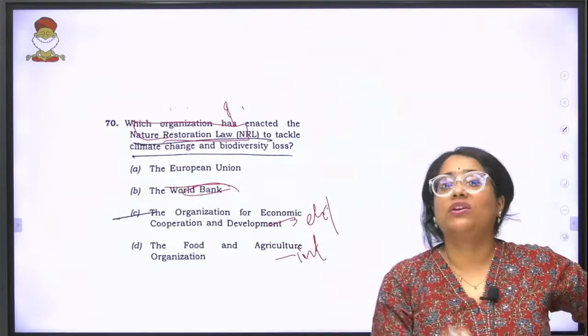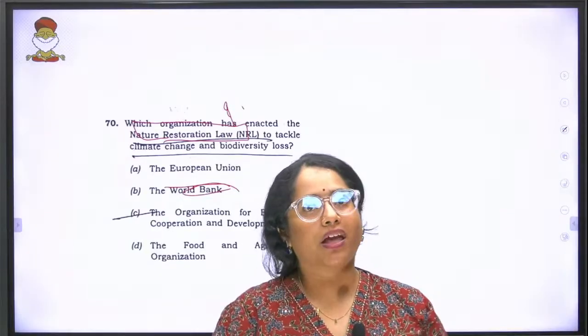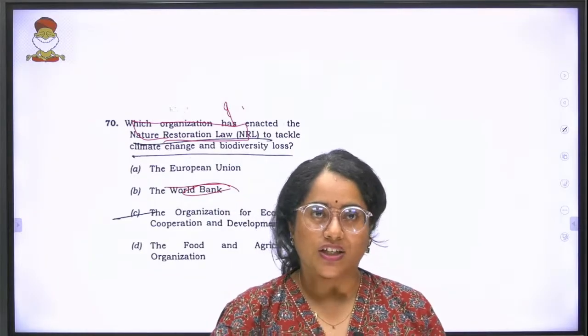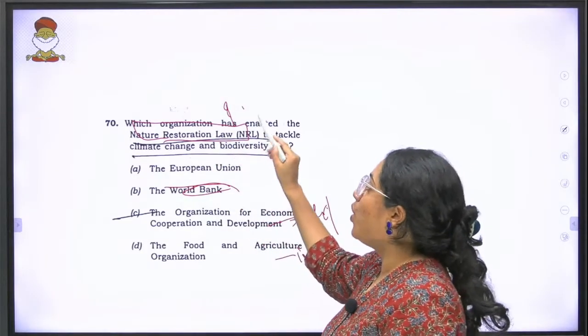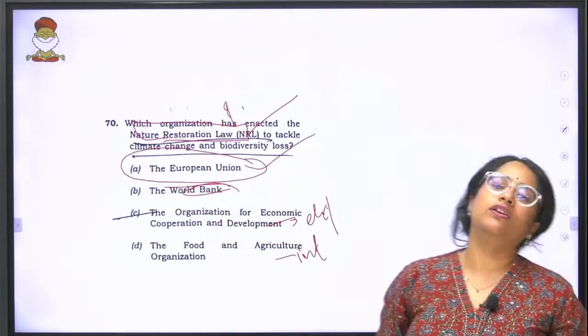But the European Union is one such organization that actually behaves like a lawmaking body for a lot of these European countries. Got it? So when you say National Restoration Law, the answer is European Union.